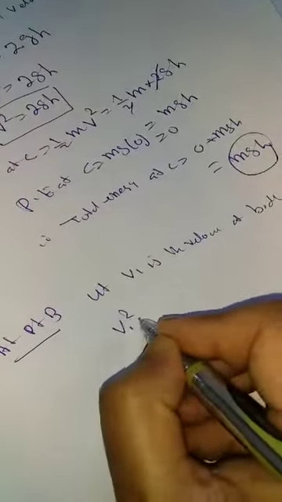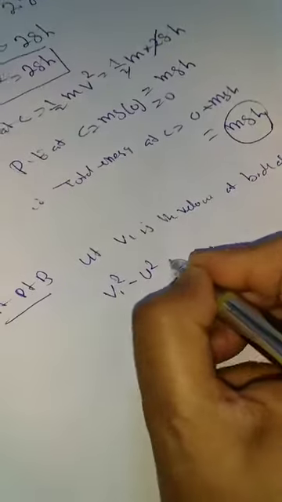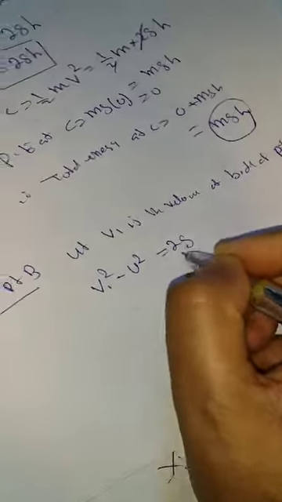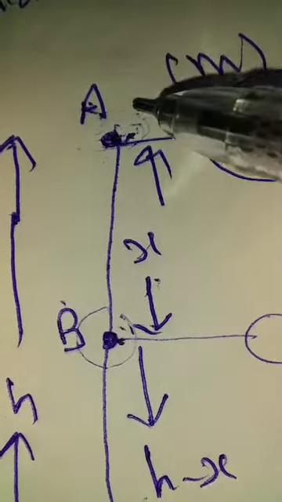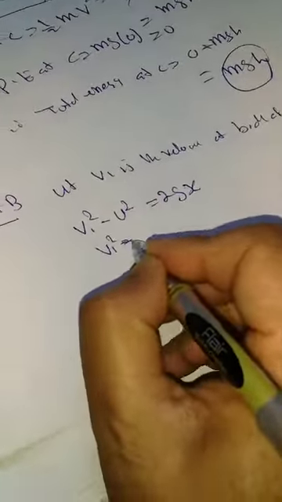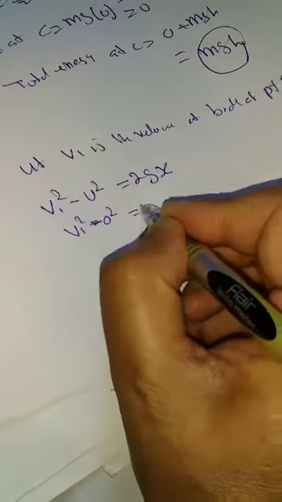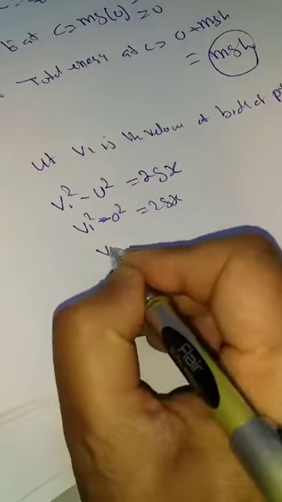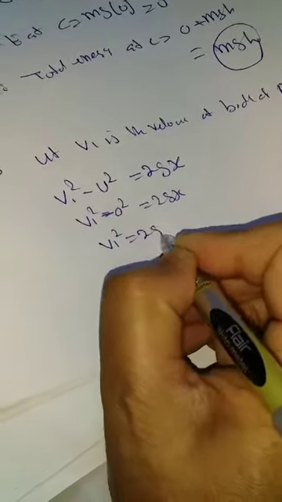v1 square minus u square is equal to 2g times the height. Between A and B, how much height is there? If you remember, it is x. Between A and B it is x, so 2gx. v1 square minus 0 square, where 0 is the initial velocity, is 2gx. So we get v1 square is equal to 2gx.